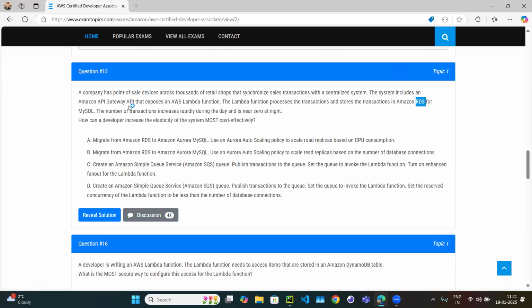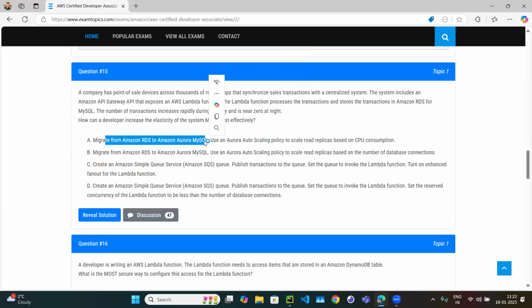So it is calling some API, that API is calling the Lambda function, and the Lambda function is storing the transaction to the RDS. The number of transactions increases rapidly during the day and is near zero at night. So what they have observed is that during the daytime, when the store is open, it increases, but during the night it's near zero because most of the stores are closed, right? How can the developer increase this elasticity?